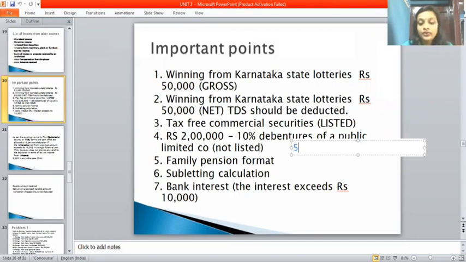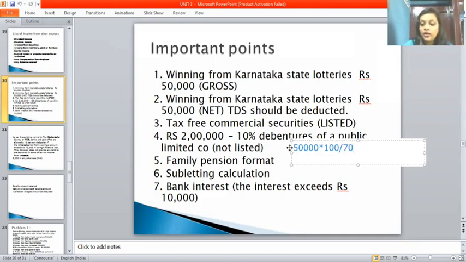The amount is 50,000. So 50,000 into 100 divided by 100 minus 30%. That is the TDS percentage for casual income, which is 30. So 100 minus 30, you will get 70.